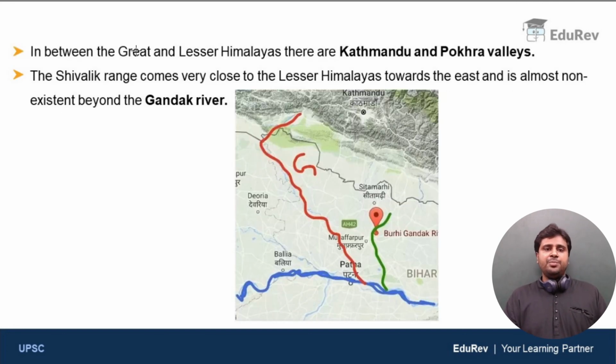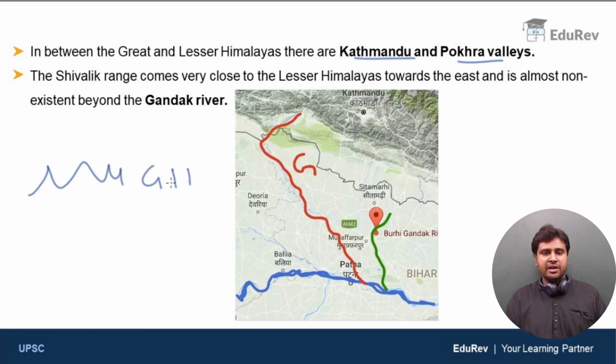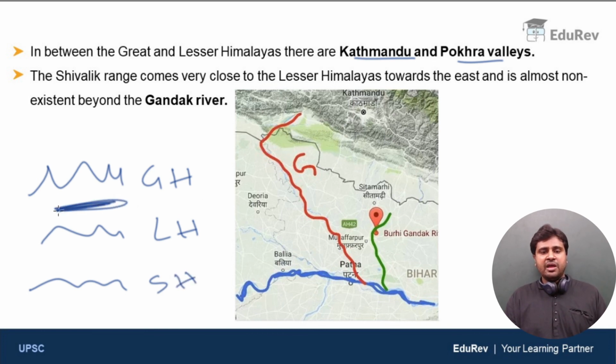Now, in between the greater and lesser Himalayas are the Kathmandu and Pokhara valleys. So we know about the different ranges of Himalayas, right? So the northernmost is Great Himalayas. In the middle, you find Lesser Himalayas or Middle Himalayas. And to the south of that, you find Shivalik Hills. So in between Lesser Himalayas and Great Himalayas, you find the valleys of Kathmandu and Pokhara.